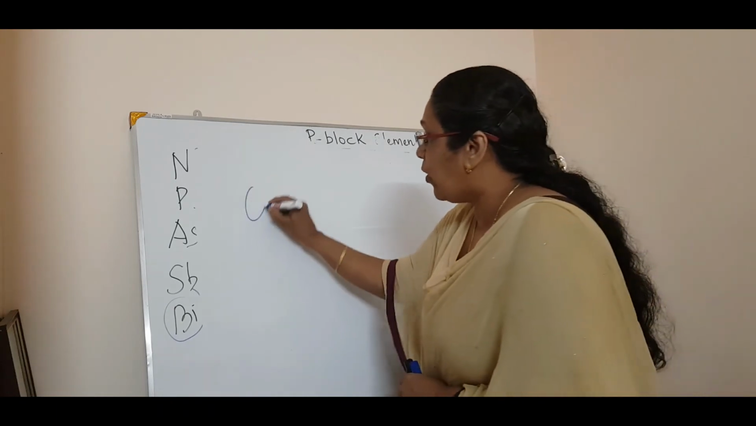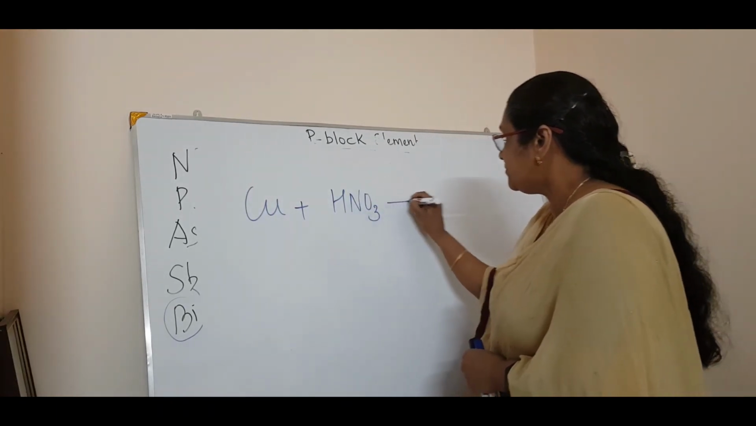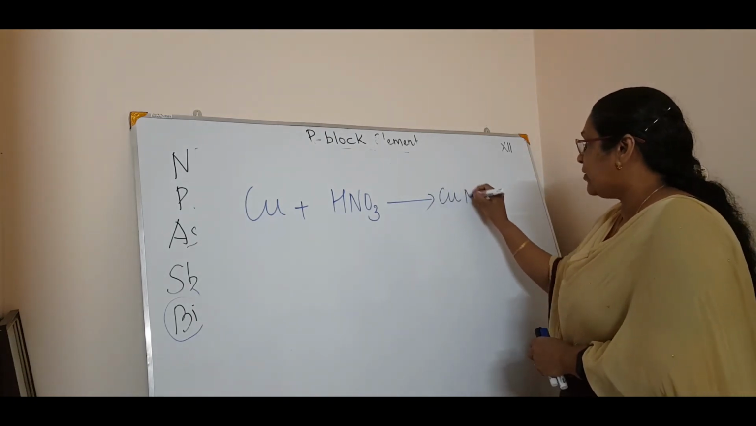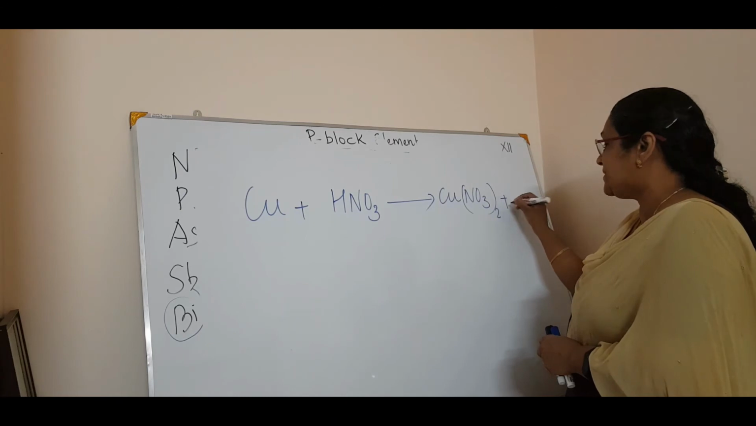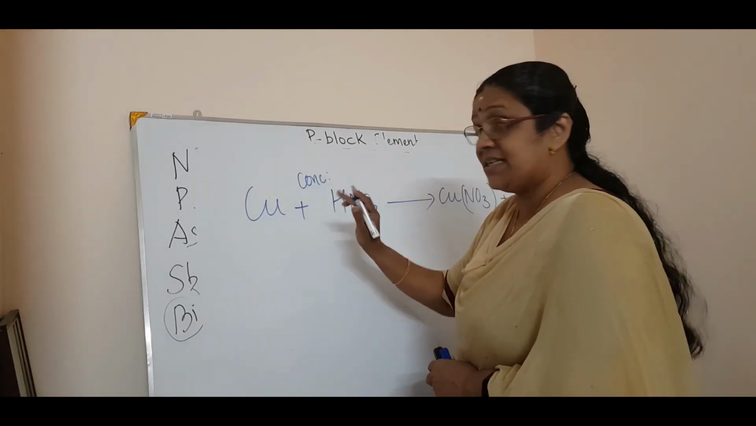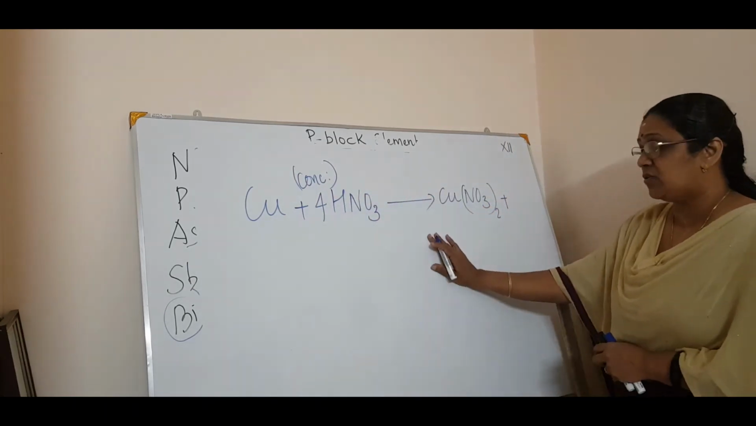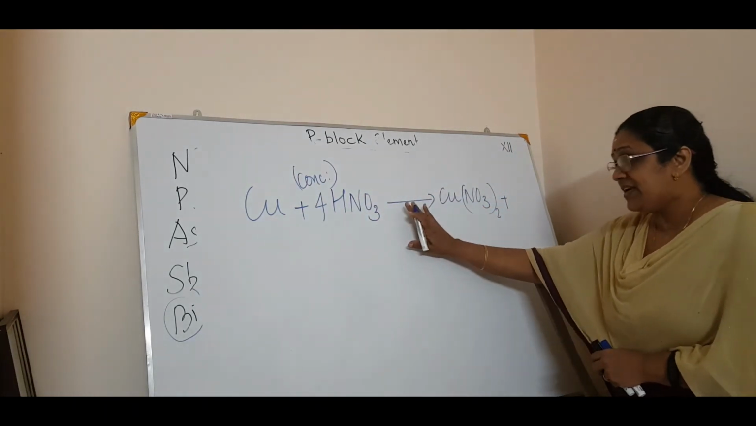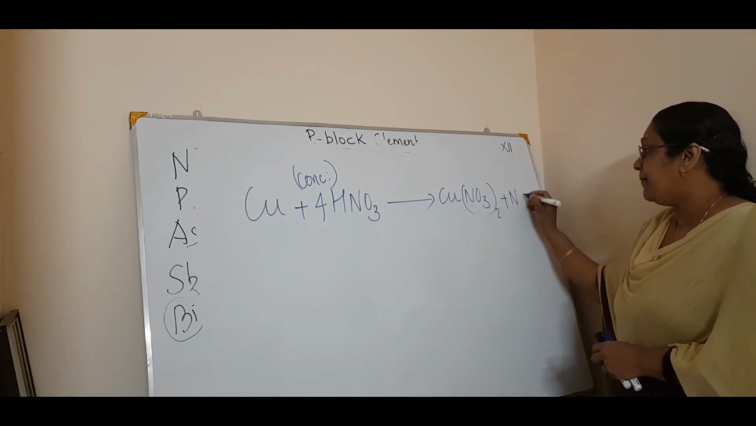Now, when copper reacts with nitric acid, you will get definitely what is it? Copper nitrate, isn't it? Copper nitrate plus, if this is a concentrated acid, very, very important, that means 4, we will balance it, or we just balance it and study. If it is a concentrated nitric acid, the product will be, what is it?